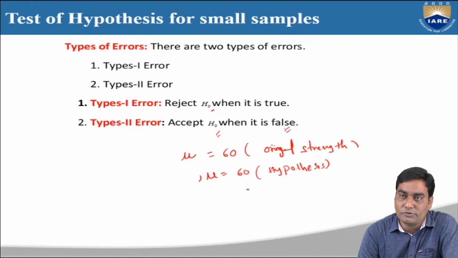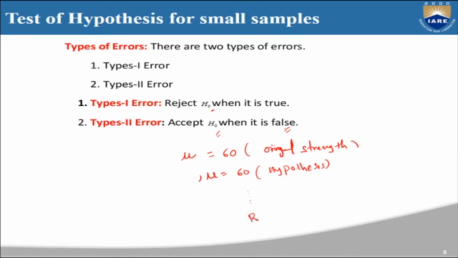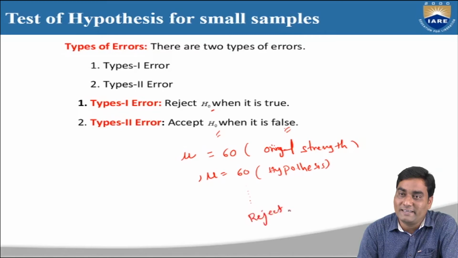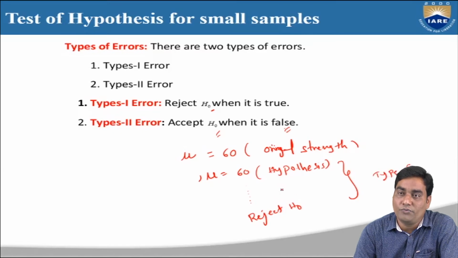By doing our procedure, in conclusion, if I reject H naught, we can call it type 1 error in the procedure. Why can we call it type 1 error?